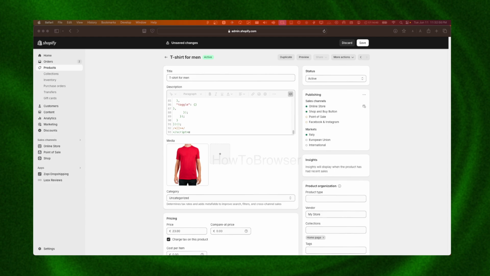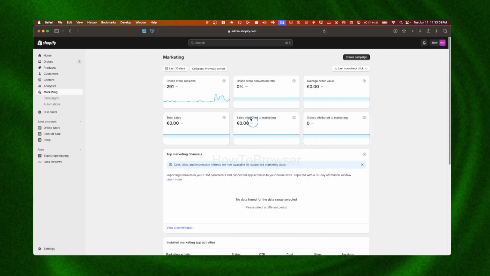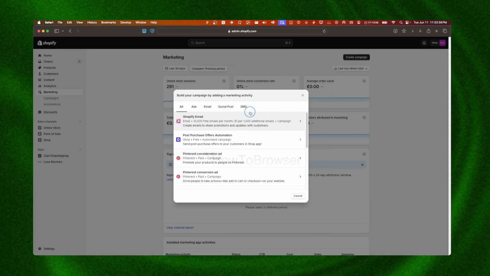So you'll want to head over to the marketing section in your Shopify admin first, which here we can see, marketing. You can click on marketing. And then here we have marketing, right? Now from here, you can create a new campaign. And so let's click on create a campaign. And then here we can choose Shopify email as the campaign. So let's click on Shopify email.